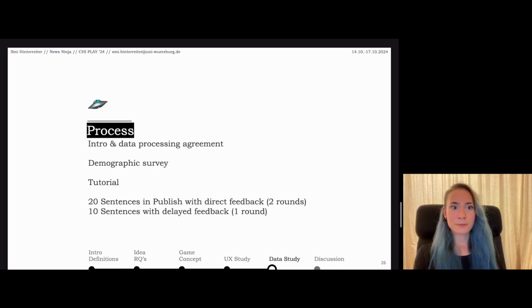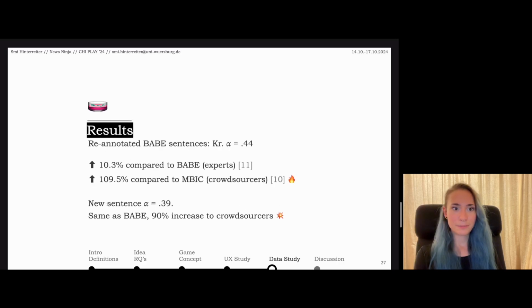First, the players read through the introduction and the data processing agreement, and if they decided to proceed, they came to the demographic survey, played through the tutorial, and then 20 sentences in the publish game mode with the direct feedback and 10 sentences with the delayed feedback.